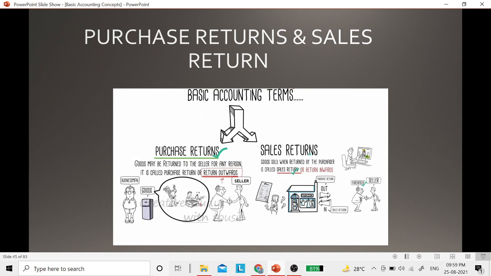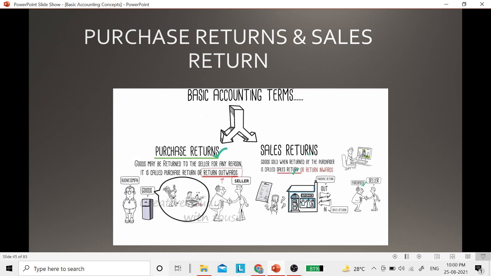Now what is purchase return and what is sales return? Now whenever you make any purchases, suppose we bought raw material from a supplier. Now maybe because the raw material is defective, or maybe it is not as per our order, as per our demand, so you may return those goods. Okay, you can return those goods, and when I'm returning it, you are returning it to the supplier. So goods are actually going out from your business. That's why they are also called as return outward.